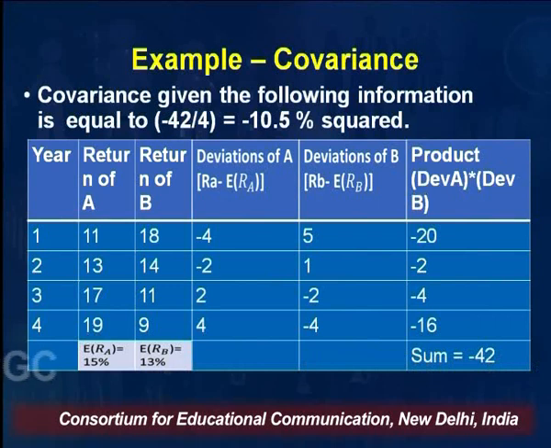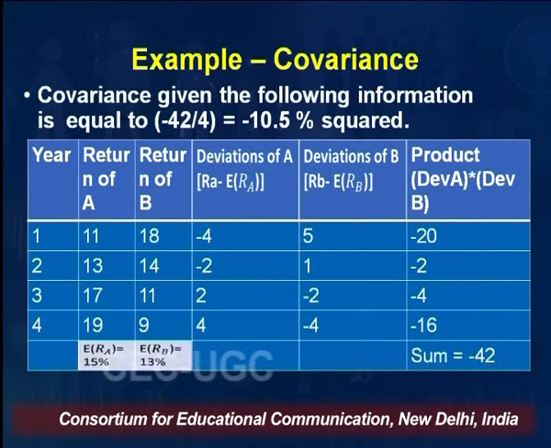So first of all, you have to find out the average return. Since the weights are not given, the only thing given is that the investor has invested in the securities over 4 different years, and in different years there is a different percentage of return, right? So what you calculate is the average return. You do 11 plus 13 plus 17 plus 19 divided by 4. Since there are 4 years involved, this will give you the average return.